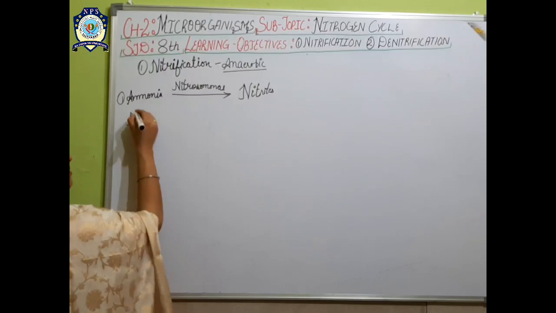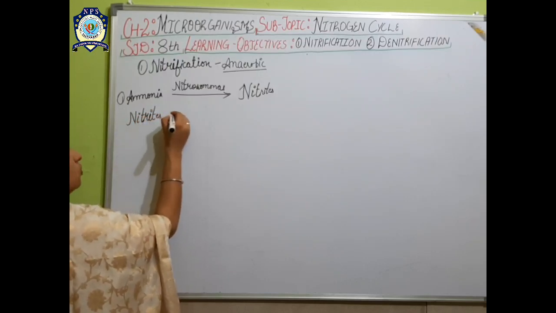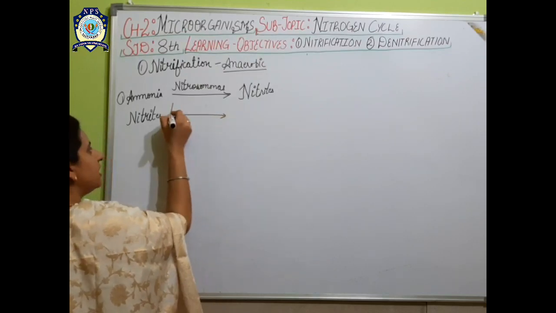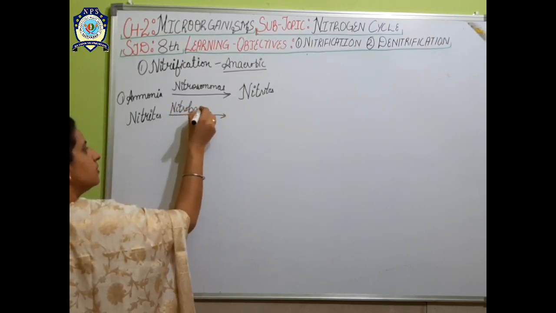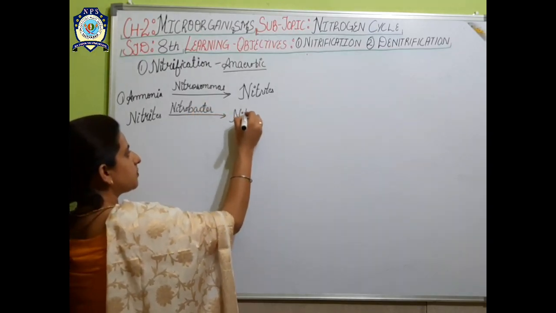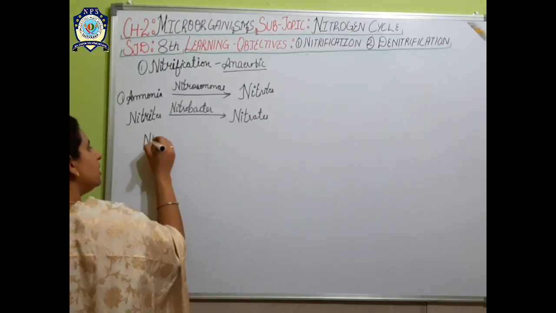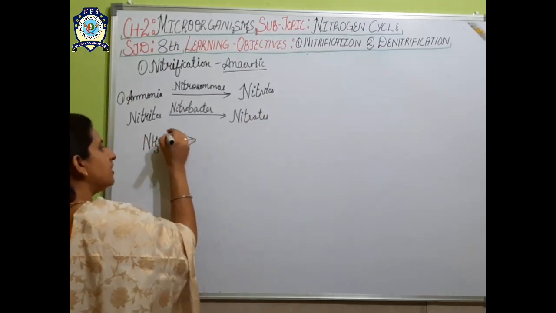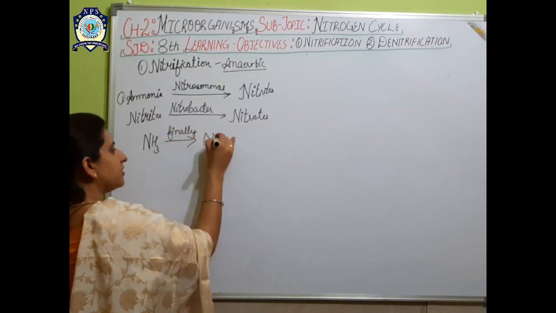Now nitrites will convert with the help of a bacteria called Nitrobacter into nitrates. So what is happening? The ammonia finally changes to nitrate.